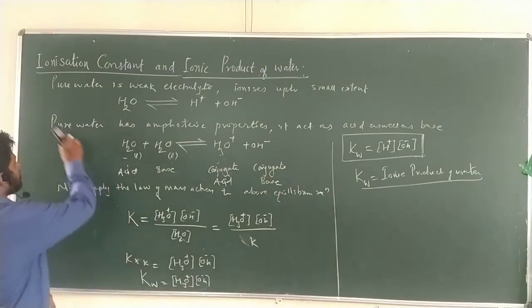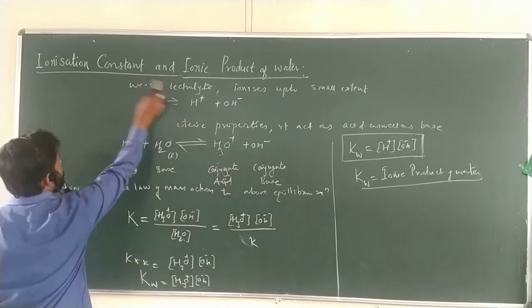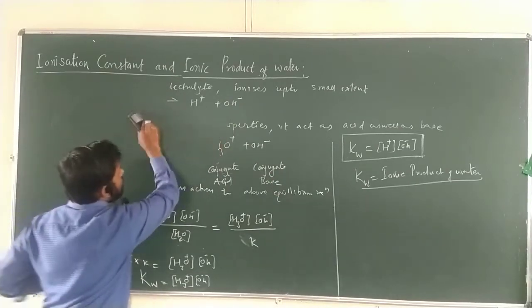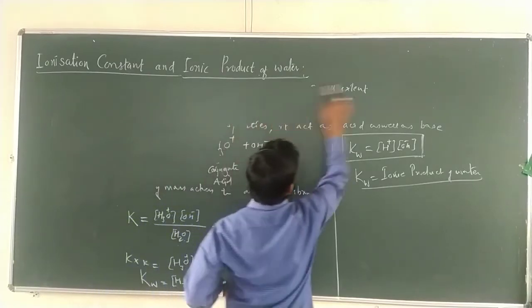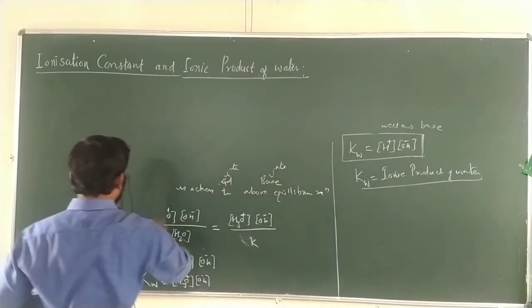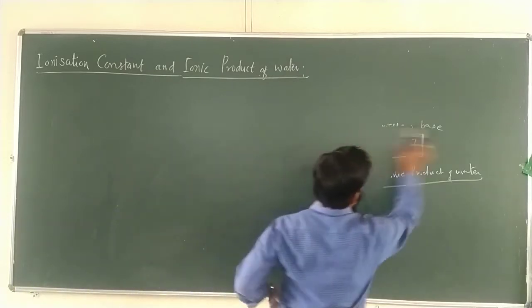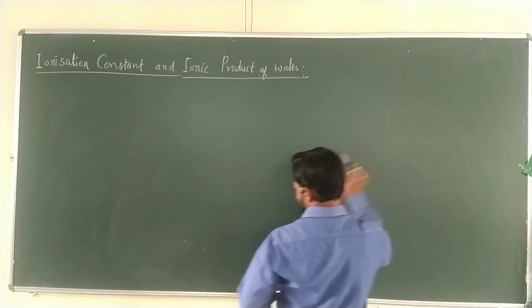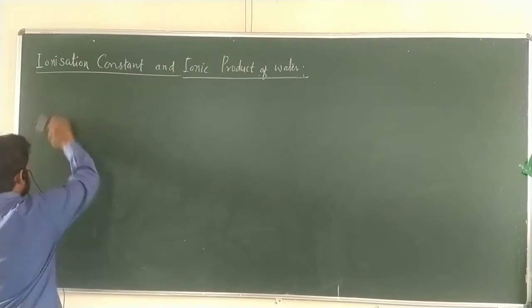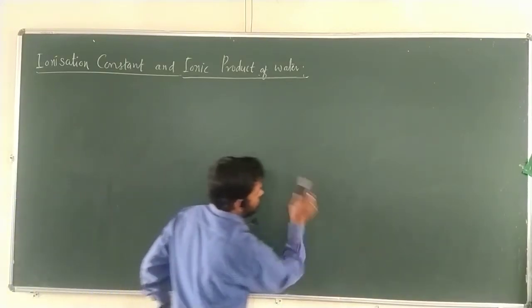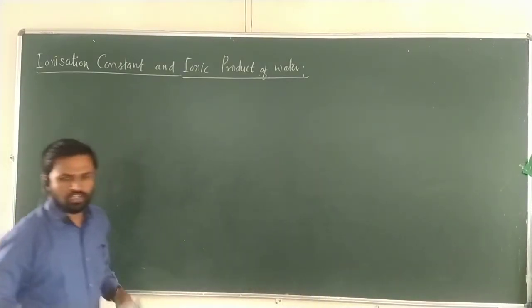Now we have to show the relation between Kw and the ionization constants of weak acid and weak base. First, we know Kw is equal to the molar concentration of H plus times the molar concentration of OH negative.